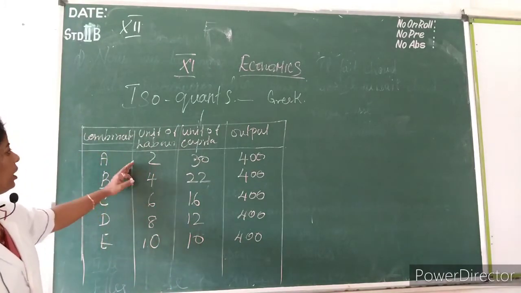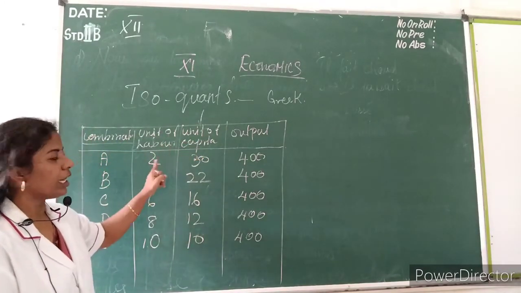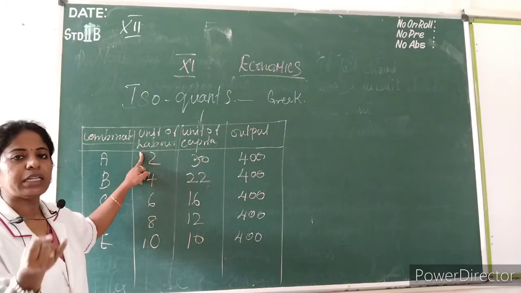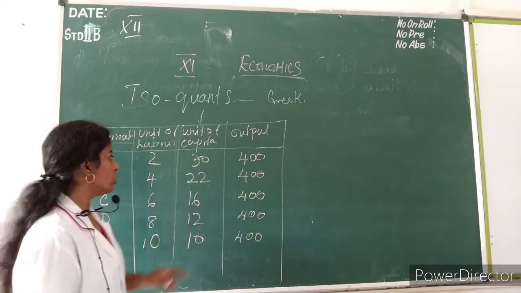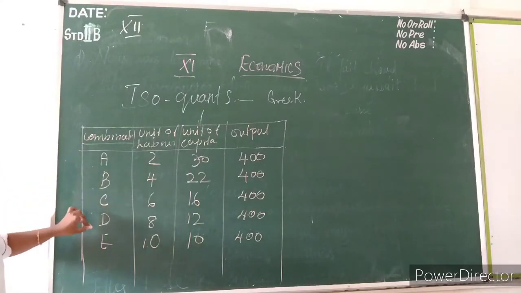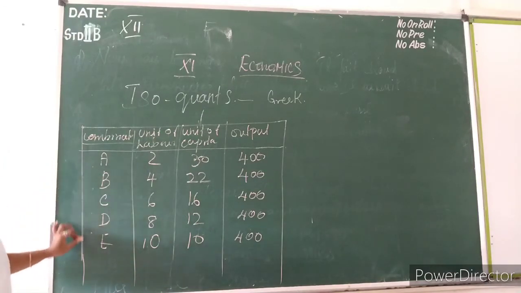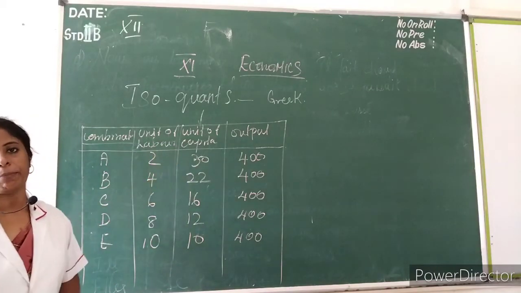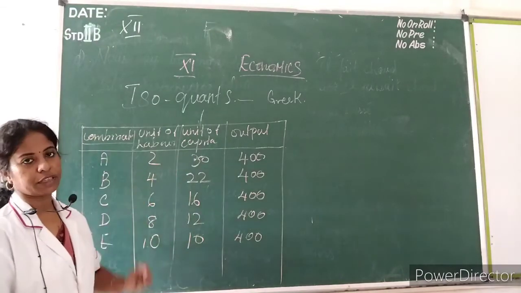So here see the table. Combination, unit of labor, unit of capital. Both are inputs. They have taken two factors, one is labor and another is capital, and then output. At the combination, the combinations are different: A, B, C, D and E. So we have five different combinations of labor and capital. See the units of labor and the units of capital.